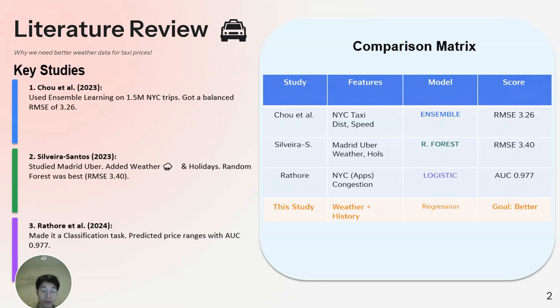There is a research gap in using weather data to explain price changes. Our project bridges this gap by combining ride records with weather variables. We aim to build a regression model that is more accurate than previous methods.